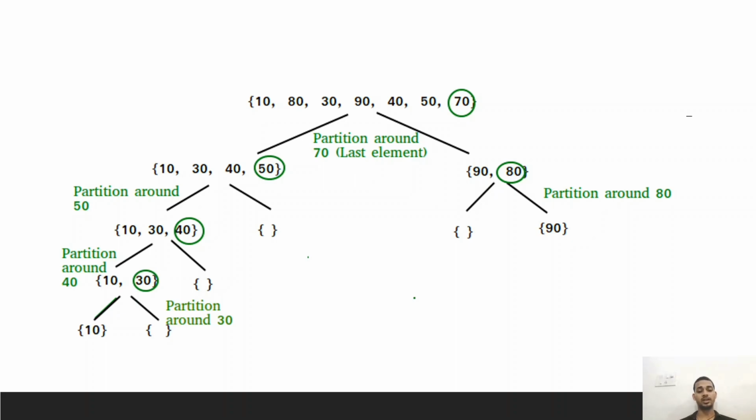That is the sorted array, which is 10, 30, 40, 50, 70, 80 and 90. This is the sorted array.